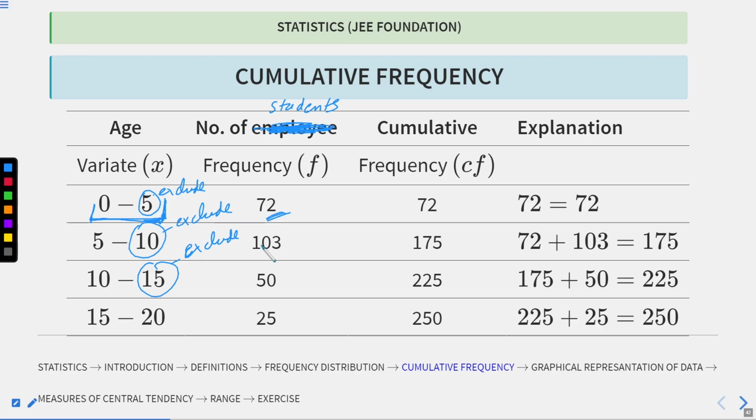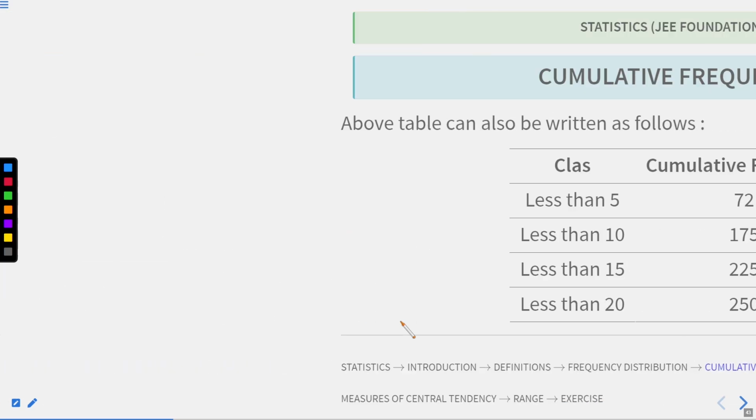From 5 to 10 it is 103, from 10 to 15 it is 50, and so on. Now the cumulative frequency is quite easy, write the same, add these two to get 175, add these two to get 225, as you can see in the explanation over here, add this to get 250.